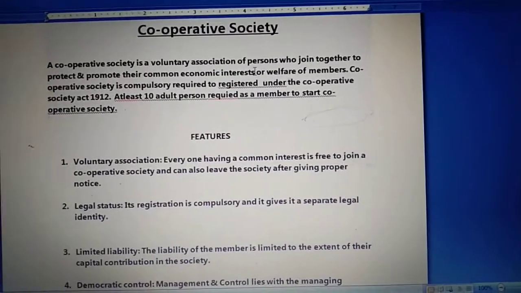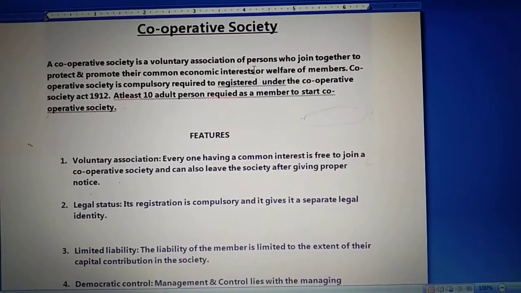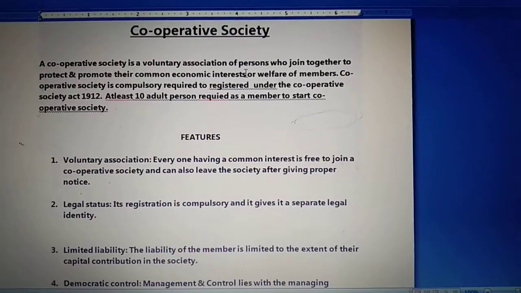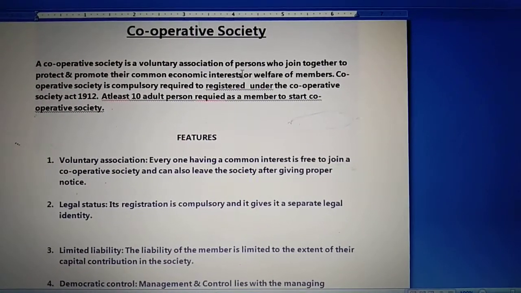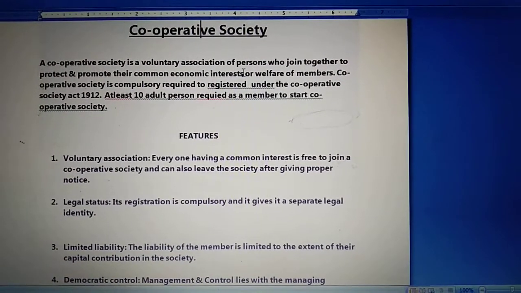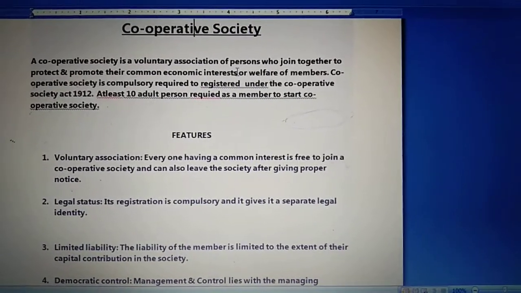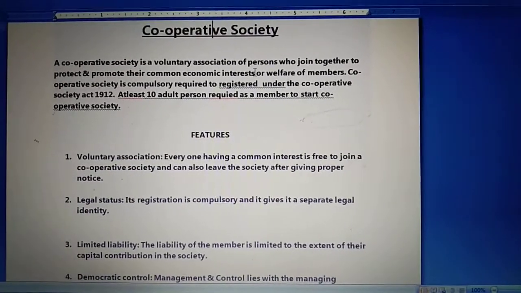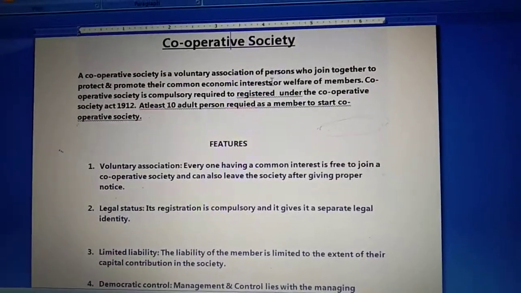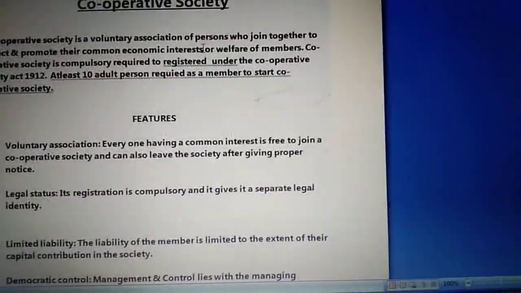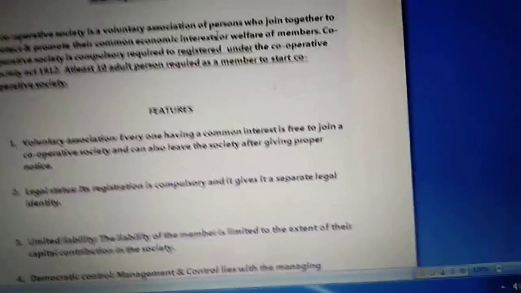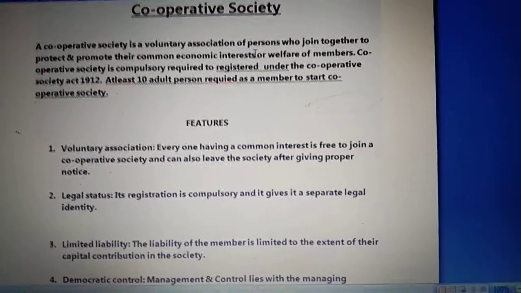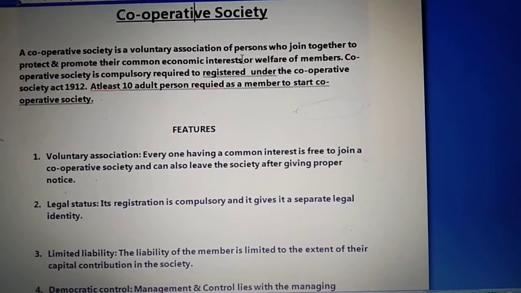So the cooperative society is a voluntary association of persons who join together to protect and promote their common economic interest or welfare of members. So it means a cooperative society is basically a voluntary association. Voluntary association means where the people are willingly coming and joining, right? And when they join, they all have the same objective or same motive, and that motive is the welfare of the members of this cooperative society.